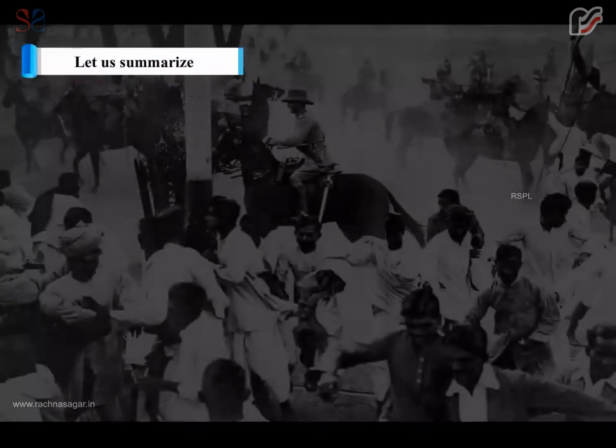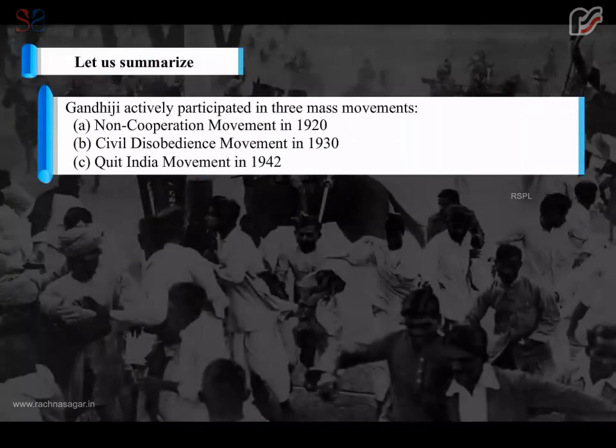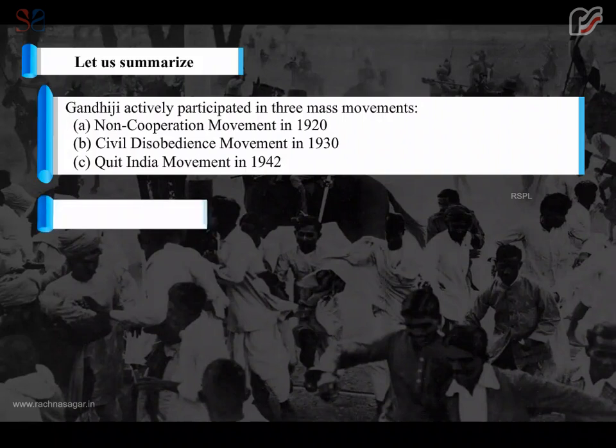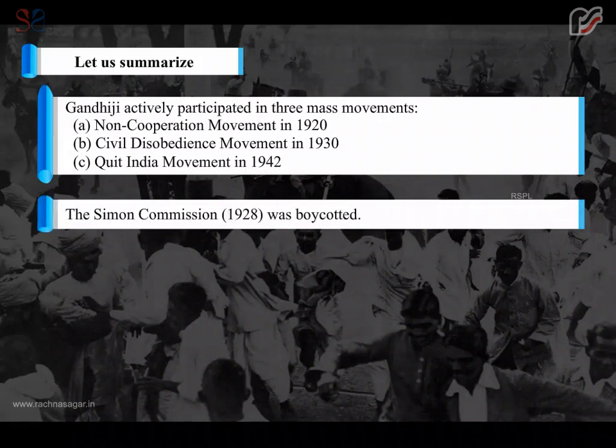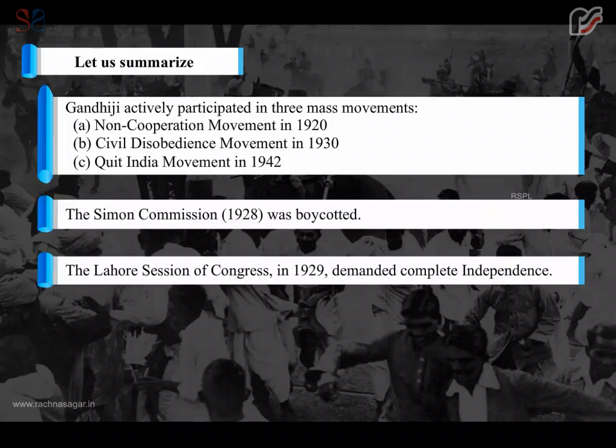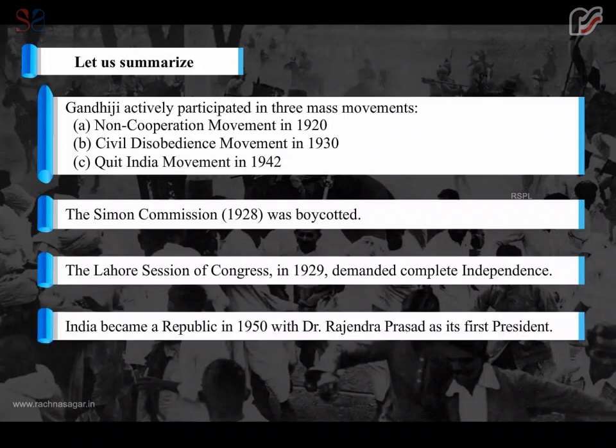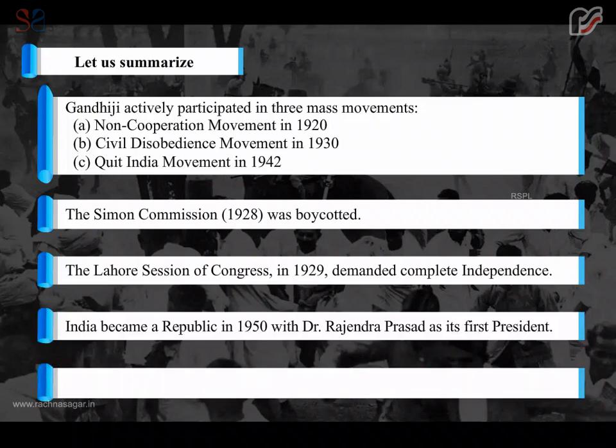Let us summarize. Gandhiji actively participated in 3 mass movements: non-cooperation movement in 1920, civil disobedience movement in 1930, Quit India movement in 1942. The Simon Commission in 1928 was boycotted. The Lahore session of Congress in 1929 demanded complete independence. India became a republic in 1950 with Dr. Rajendra Prasad as its first president, Pandit Jawaharlal Nehru as its first Prime Minister,